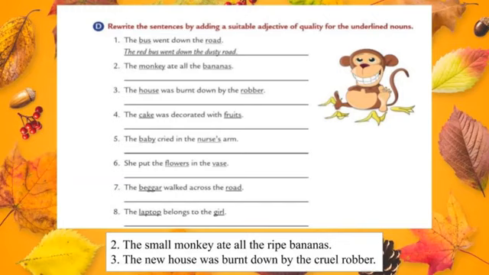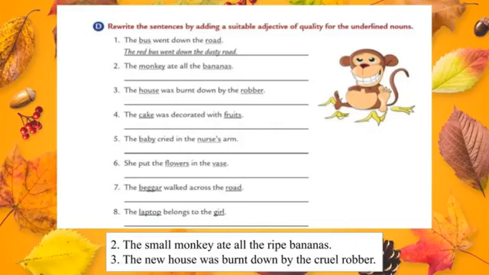Let's move to the third one. The house was burned down by the robber. In the third one also they underlined two nouns. One is house and another one is robber. We can use small house, big house, old house or new house, whatever, but we should write the suitable adjective for house. So the new house, I'm describing the house as new.